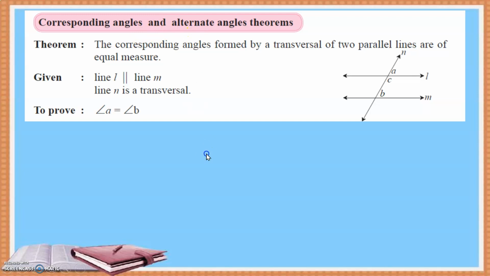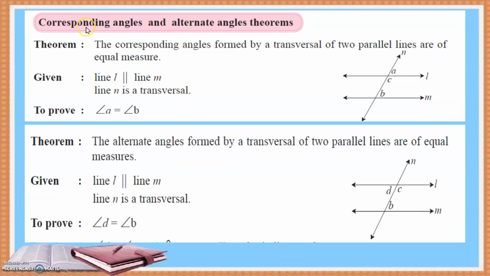We go to the next part, the next theorem, that is the corresponding angle and the alternate angle theorem. What are these two theorems? The corresponding angles formed by a transversal of two parallel lines are of equal measures. That means if the two lines are parallel, then the corresponding angles are equal. That is, angle A will be equal to angle B. And alternate angles formed by a transversal of two parallel lines are of equal measure. That means if the lines are parallel, then the alternate angles are also of equal measures.